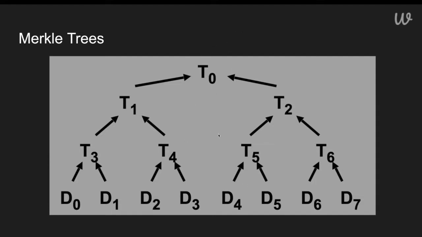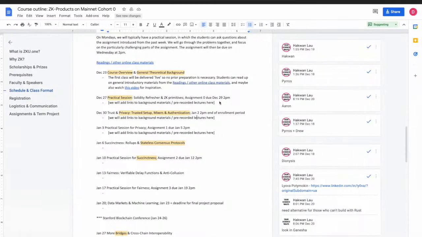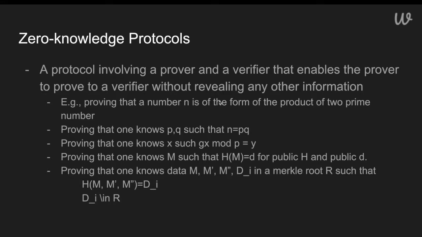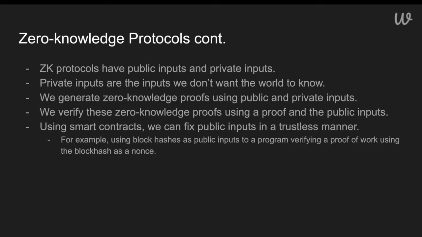I just want to prove to you that I know the preimage of some piece of data here. Say every piece of data here is the hash of some other piece of data. I want to prove to you that its preimage is inside T0. And we can do that with zero-knowledge protocols. That's going to start to look quite similar to the type of protocol we will want to build.